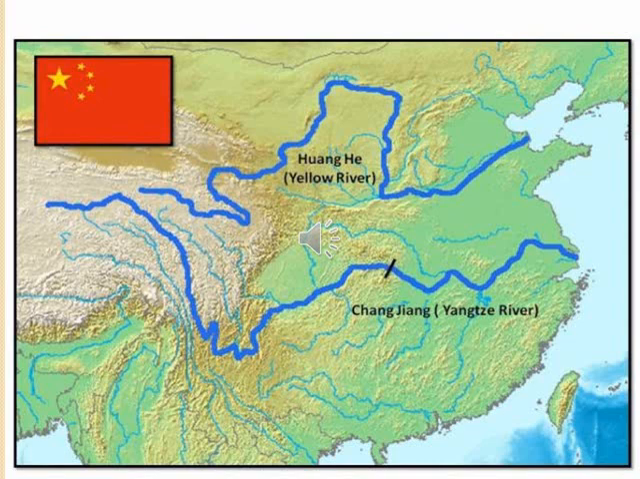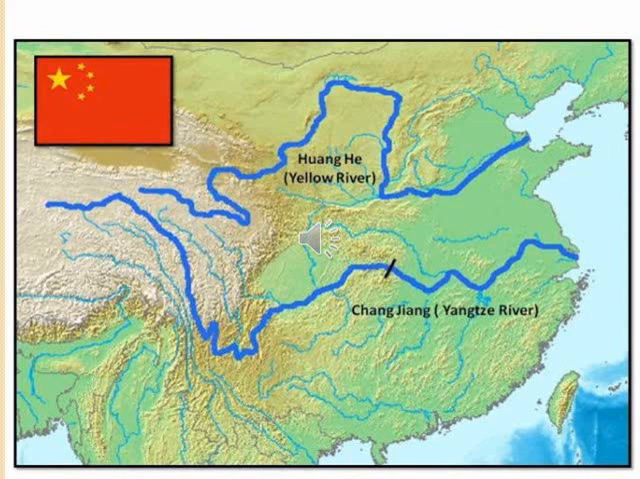China has two major rivers, as you can see in this map. One river is known as Huanghe and the other river is known as Yangtze. Huanghe is also called the Yellow River, and it is known as the sorrow of China.